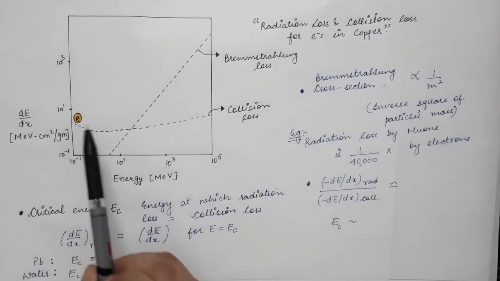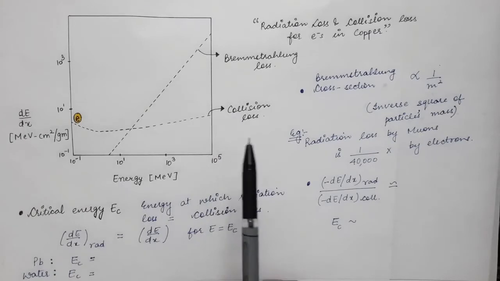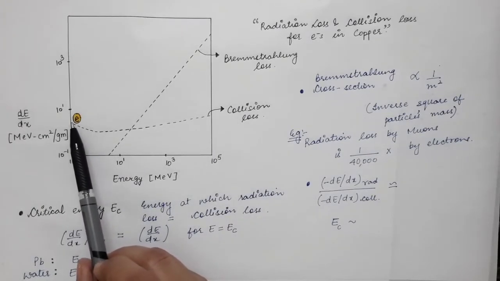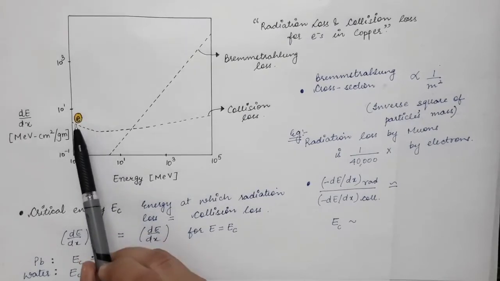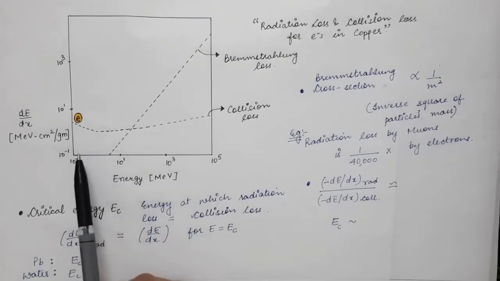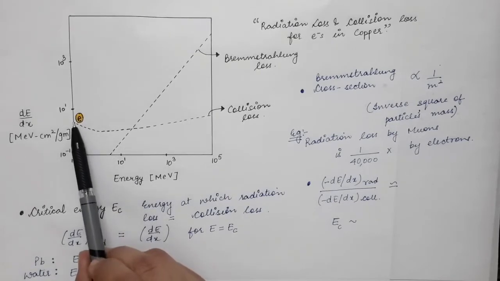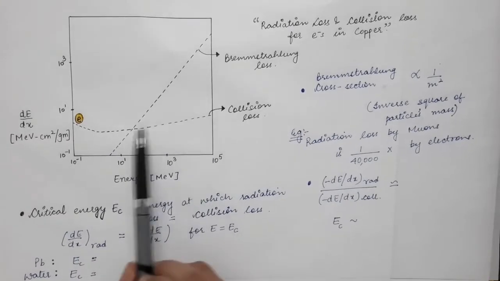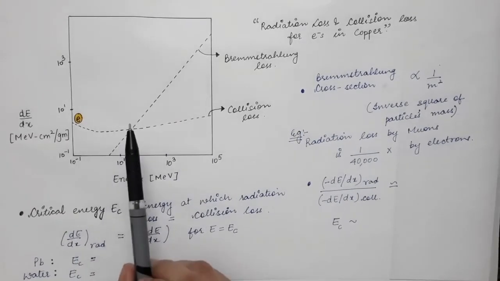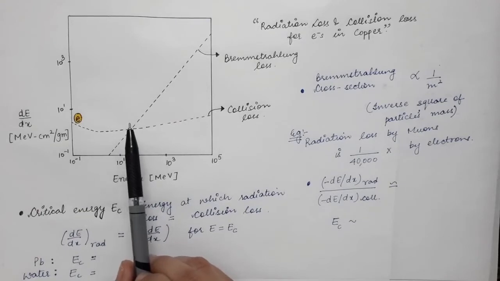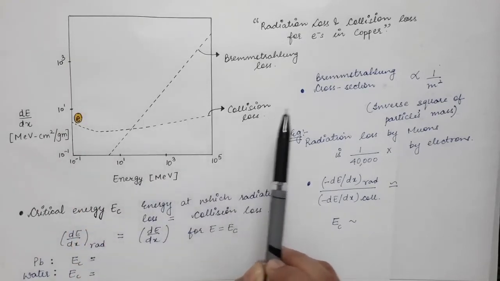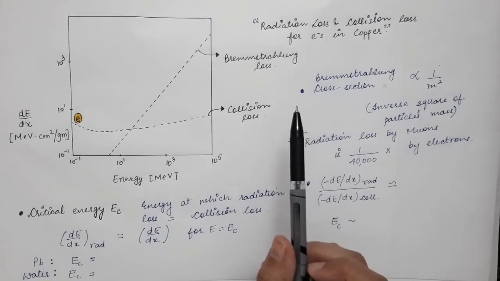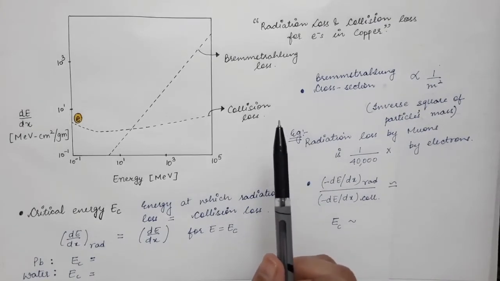Now this diagram is only for the case of electron. When the energy of the electron is increased, you can see that the collisional loss first decreases and then it increases. A similar thing is seen in the case of heavy charged particles also, that is, there is a decrease and then a small increase. You might remember the diagram which we drew in the previous lectures for the case of heavy charged particles.